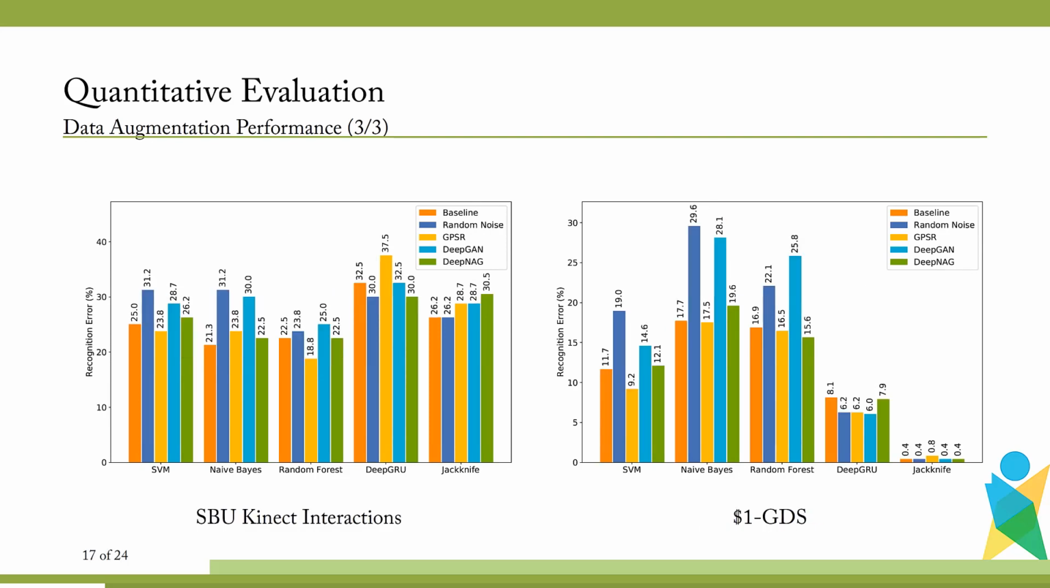In some cases, however, we see that the use of data augmentation hurts the performance. Specifically in the SPU Connect interaction dataset, we see that in the majority of cases, the use of data augmentation actually hurts the performance. One possible explanation could be that this particular dataset consists of multiple actors collaborating on performing gestures together.